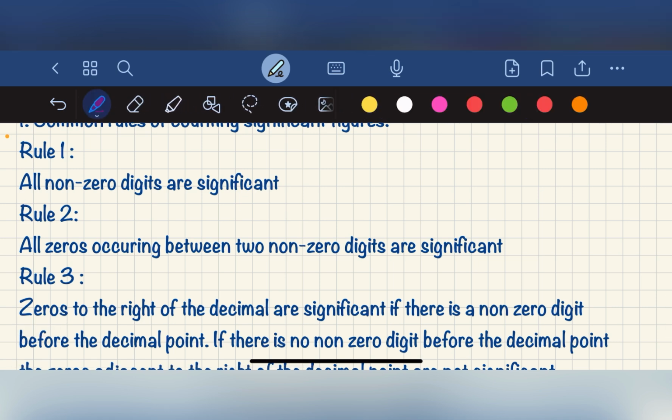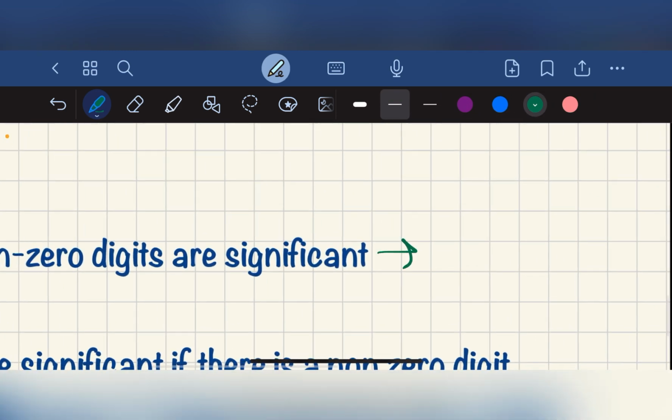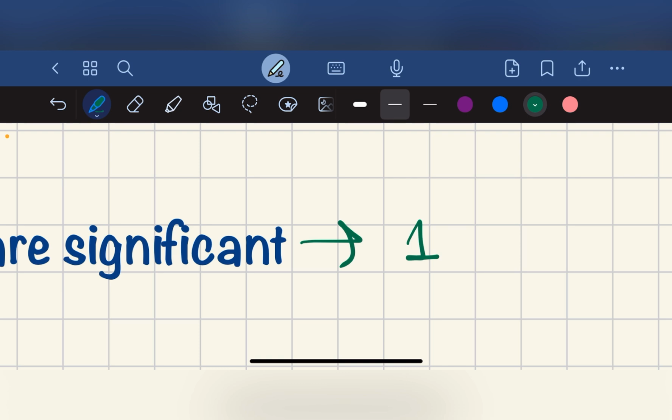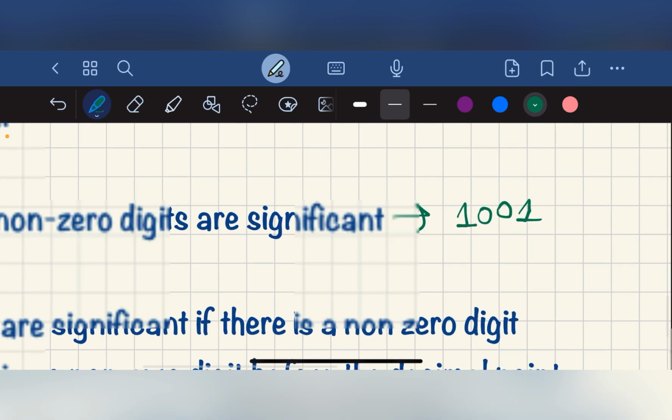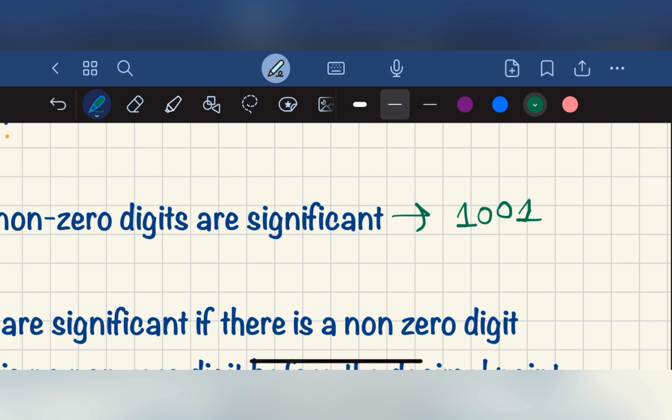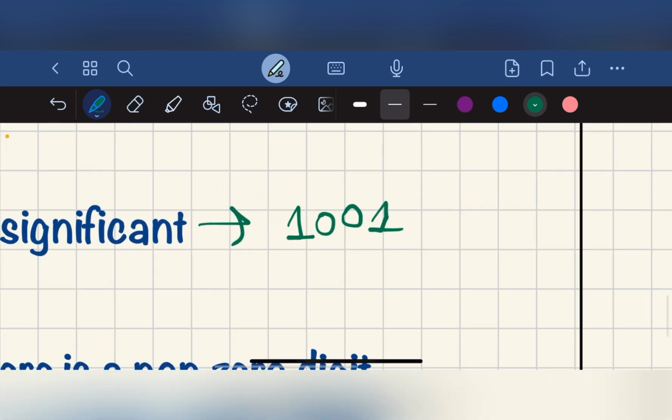For example, 1001: 1 and 1 are two non-zero digits, and there are zeros in between them, so the total number of significant figures will be 4.